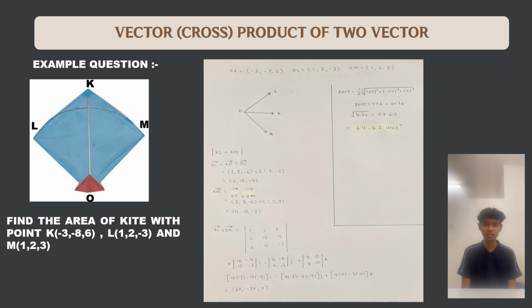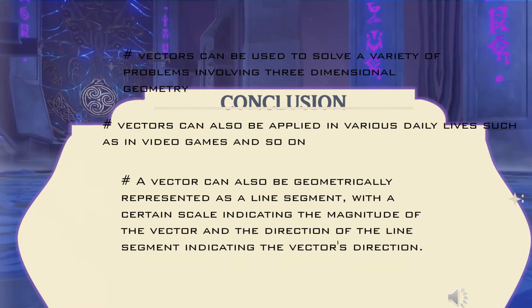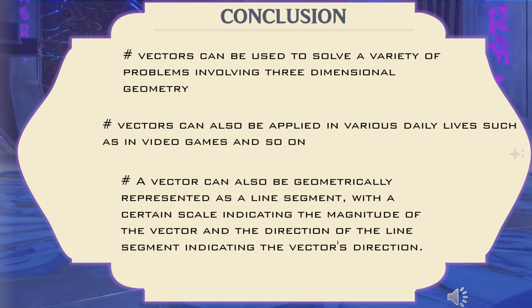Next, to find the area of the kite, we must use the formula. The formula is 1 divided by 2 times the magnitude at the first. The magnitude is KL times KM, and the value for this magnitude is the same as the answer of the vector product we have, and solve it and you can get the answer 64.62 unit.